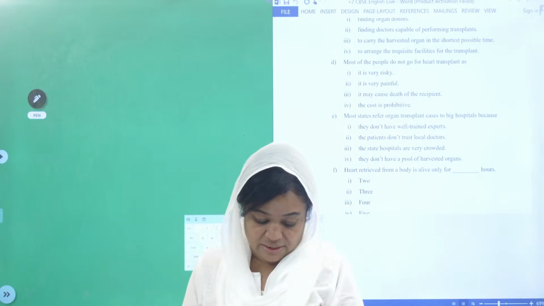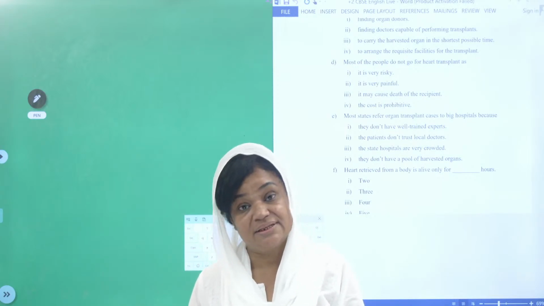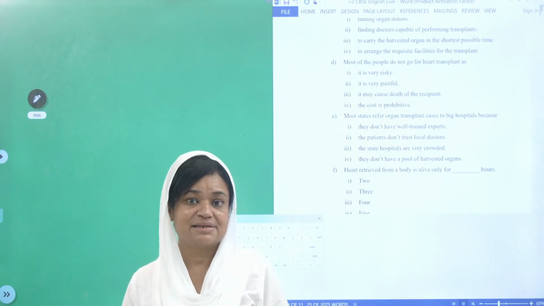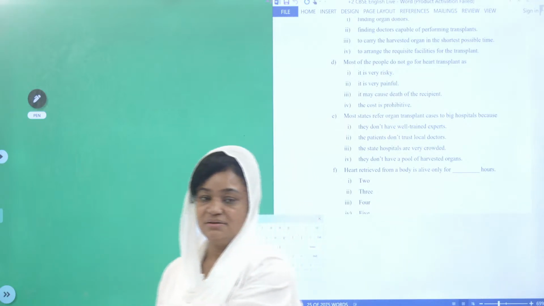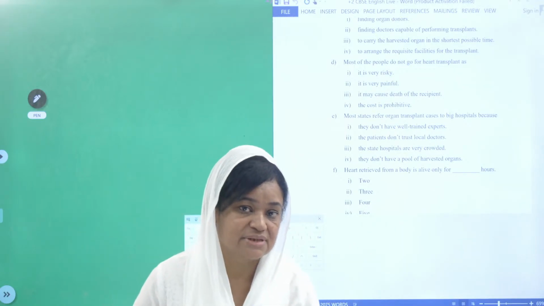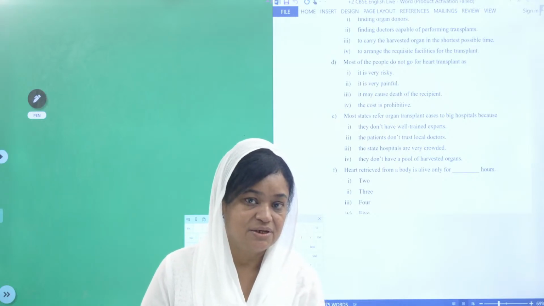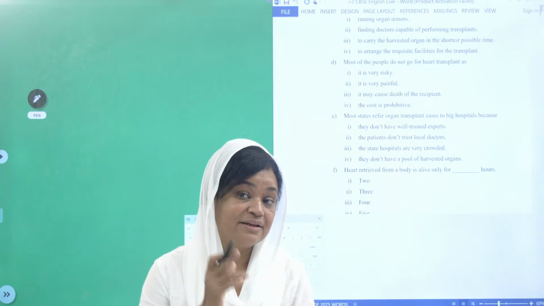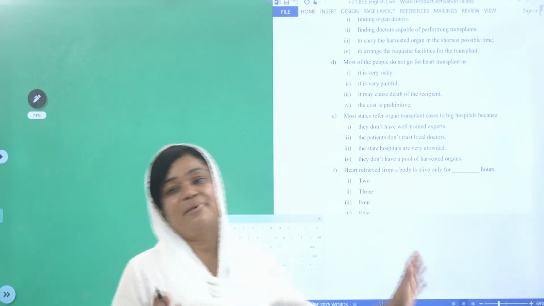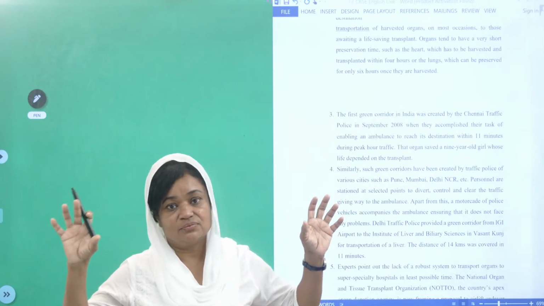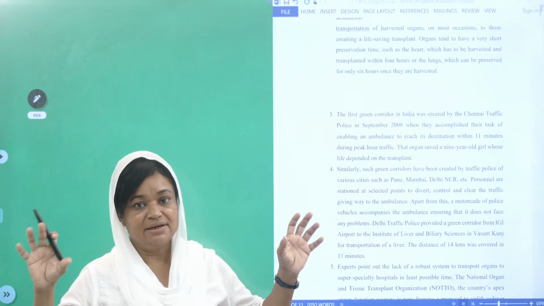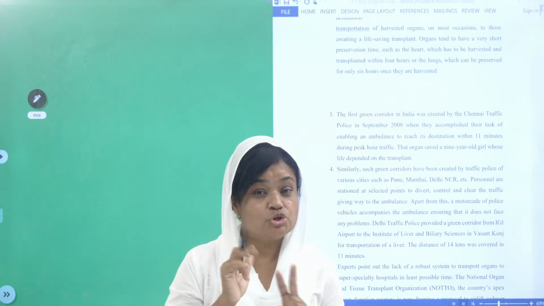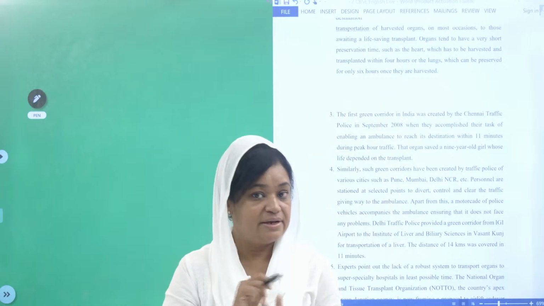Okay. Now, the last step I am telling you in this reading passage is to do the scanning work. What is scanning? As I told you, first I told you to skim through the passage. Now you are going to scan the passage. What do you mean by scanning the passage? Going deep down into this passage. So what will happen? You will clearly understand one more time what the passage is telling, or check whether the answer you have written is matching and it is clear, correct. And children, there are some 2 points which you should not do. Definitely not do.